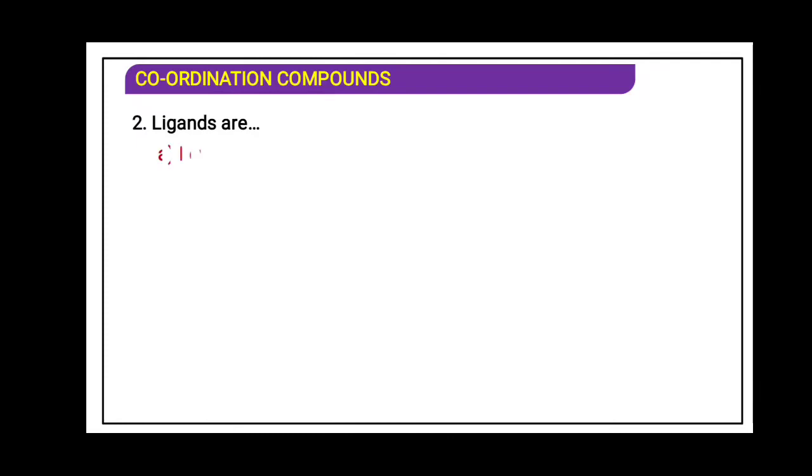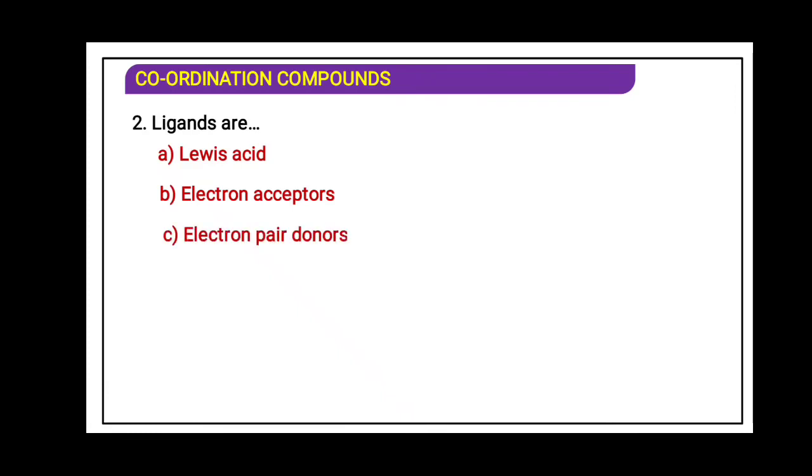Next question, ligands are Lewis acid, electron acceptor, electron pair donor, Lewis base. So ligands are electron donors, as they are donating the electron, and metals are Lewis acids, that means electron acceptors are Lewis acids. So here you can have multiple answers also.